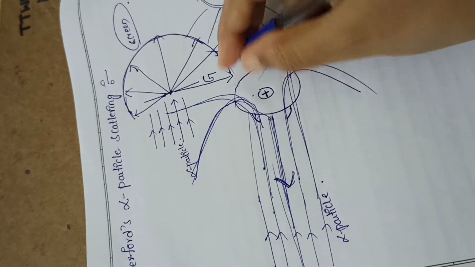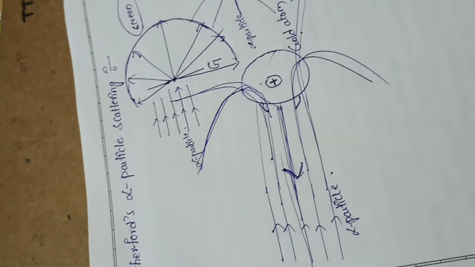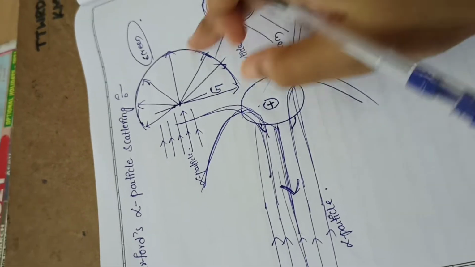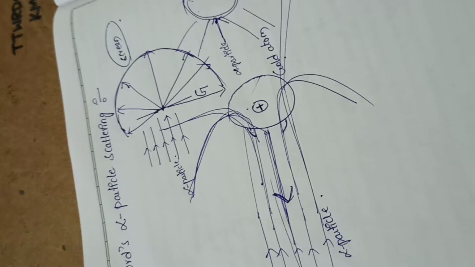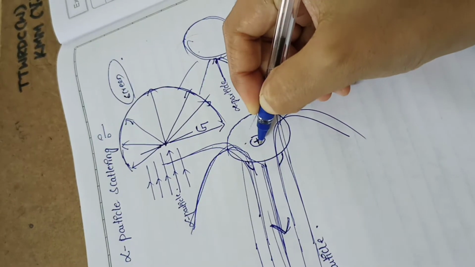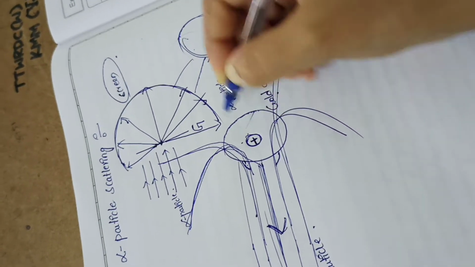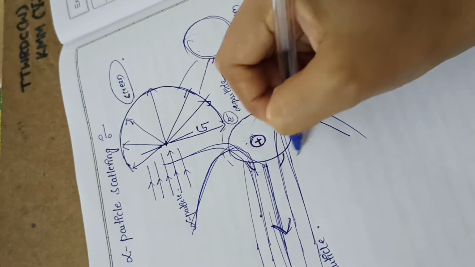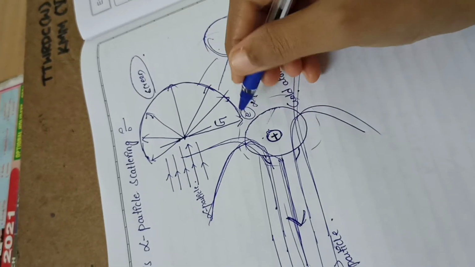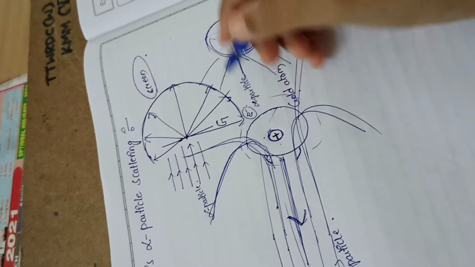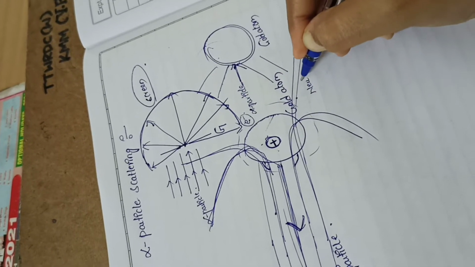This is the gold nucleus, and it is surrounded by a cloud of electrons, which makes the entire atom electrically neutral, because the positive charge is concentrated at the center and the electrons are revolving around the nucleus. The positive charges and negative charges combine and give a neutral charge.